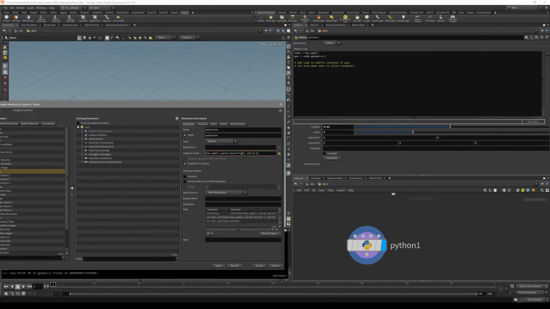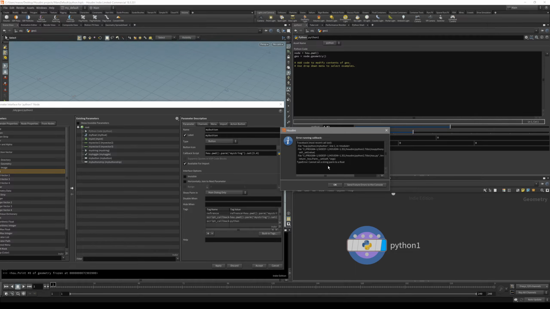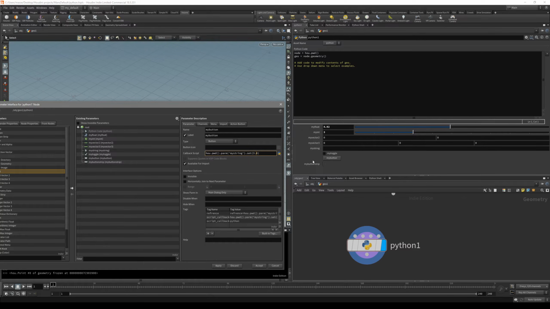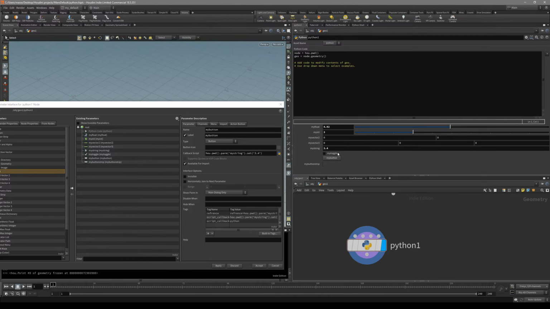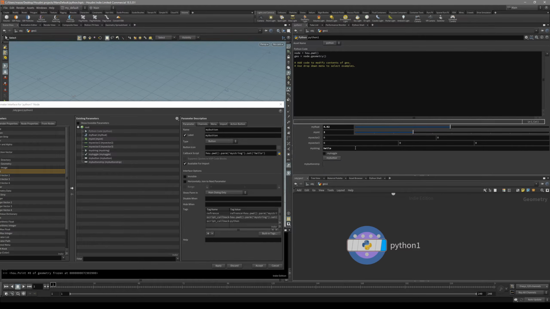So let's put in a float for now. Let's try out my button. You can see it's going to complain that it's going to set the string param to a float. So obviously, if you really want 3.4 in it, we have to put it in quotes like that. Now you can see we can write in whatever we want in it. It's going to basically paste inside my string.